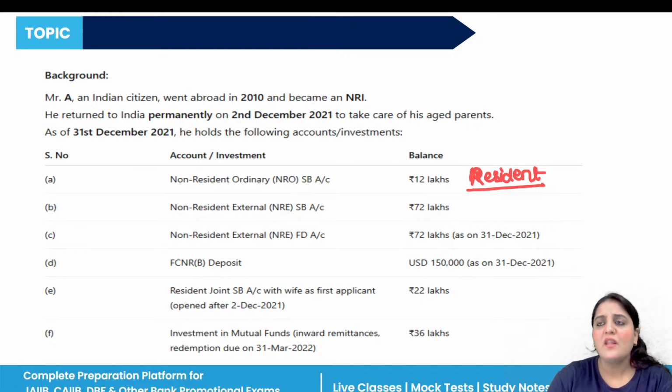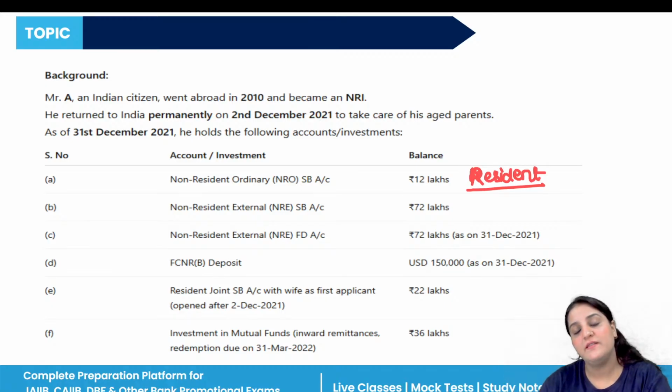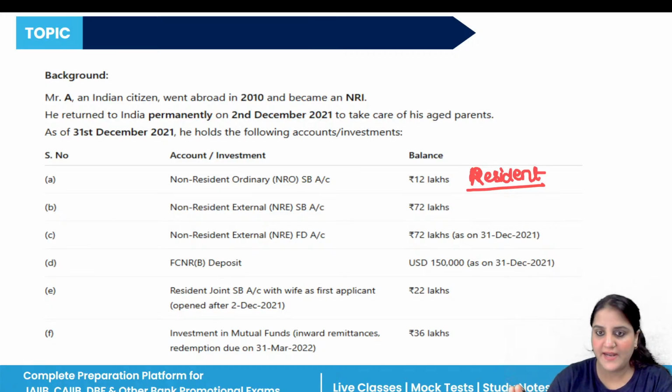Simple. Because the NRO accounts are just for the NRIs, where they can hold whatever income they have earned in India. Once the status changes to resident, an NRO must become a resident SB, right? So the action is the same: convert the NRO account into the resident SB account.